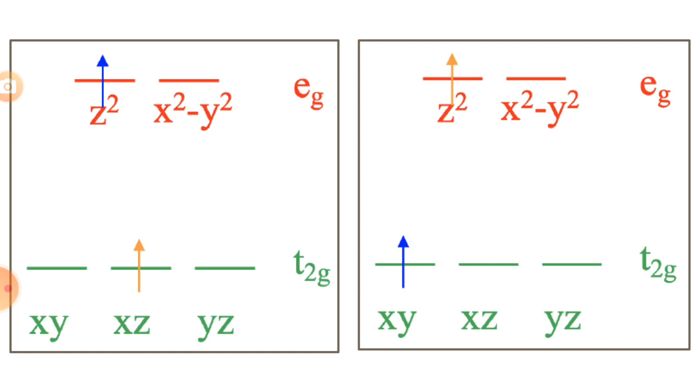This process would be triggered by the absorption of light. Light is required for this process, whereby the wavelength of the light would depend on delta O. What is delta O? Delta O is the magnitude of the octahedral field, or the splitting in the octahedral field.